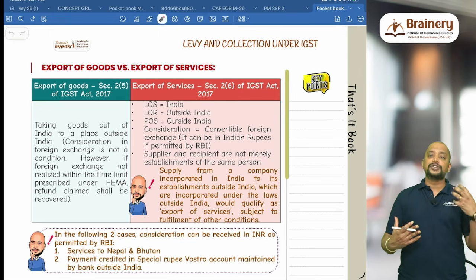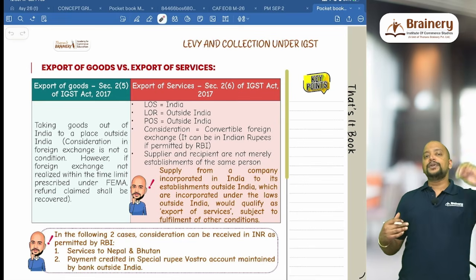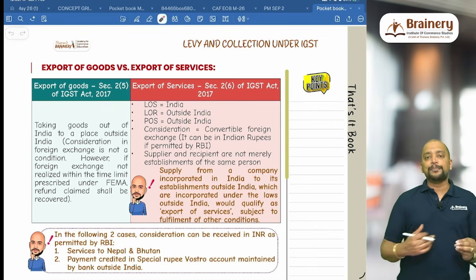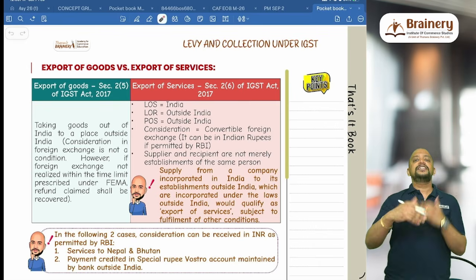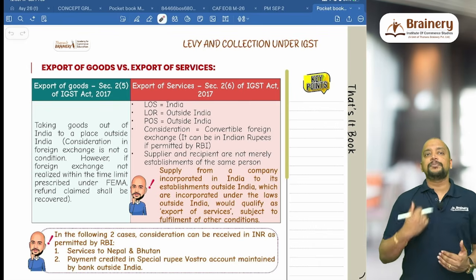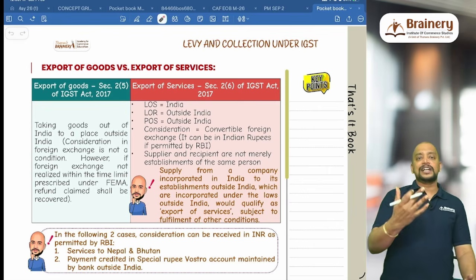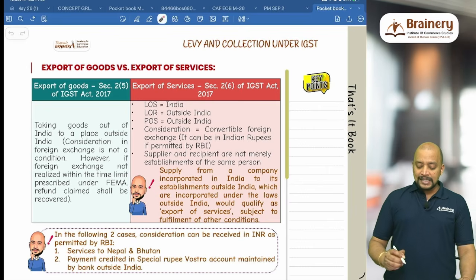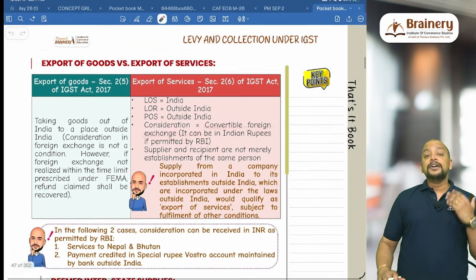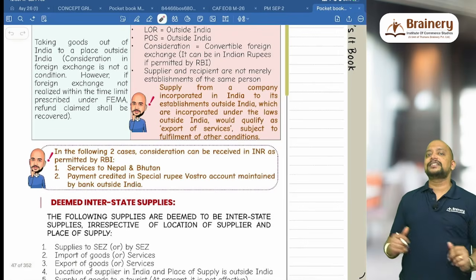For example, you have a branch in UAE and as per the law of UAE, you have incorporated that particular company or that particular branch there, then it will be a different person. When you render service from here, it will automatically come under export of services. And then consideration in convertible foreign exchange, where is it permitted by RBI? In two cases it is permitted by RBI.